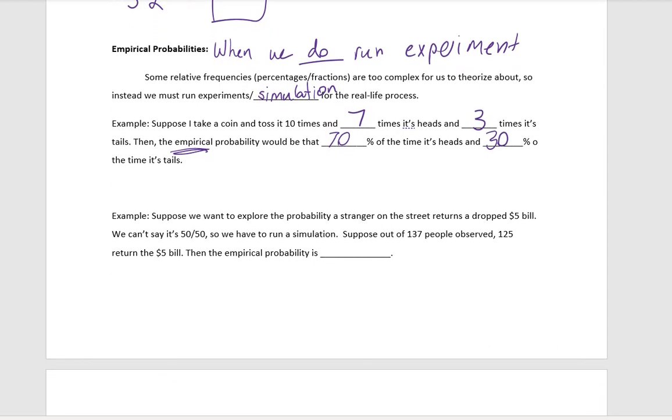So let's say, for example, we would use an empirical probability if we wanted to explore the probability that a stranger on the street returns a $5 bill that we dropped. Well, we can't say we have a 50-50 chance of getting our $5 bill back. So what we do is that we run this experiment, and we witness that out of 137 people we observed, 125 returned our bill. Then the empirical probability would be 125 out of 137 chance that we're going to get our $5 bill back.